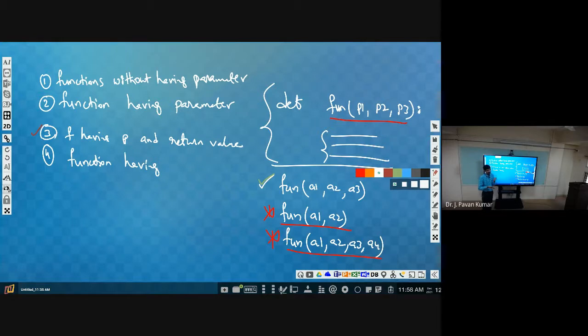So we will be defining a function by keeping in mind that we don't know how many arguments we will get. There is a provision in Python to do that, that is a function having a variable number of arguments. Whenever we don't know how many arguments will be passed to the function, we make use of this kind of function.